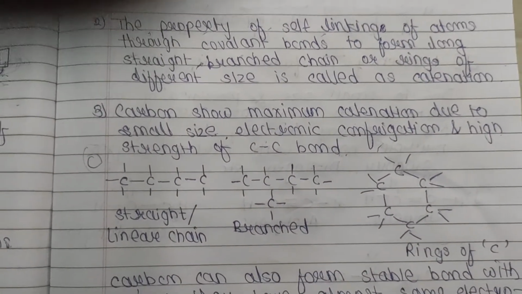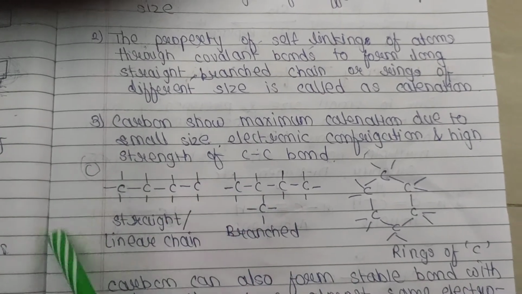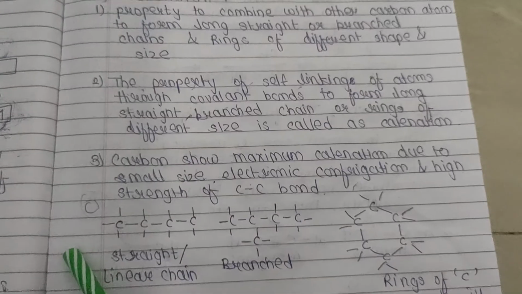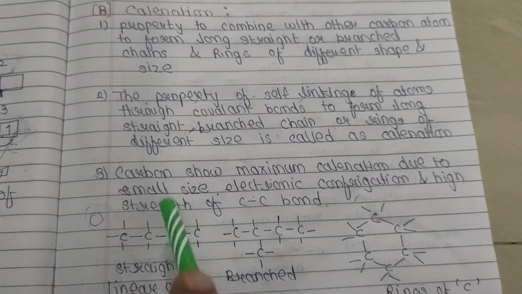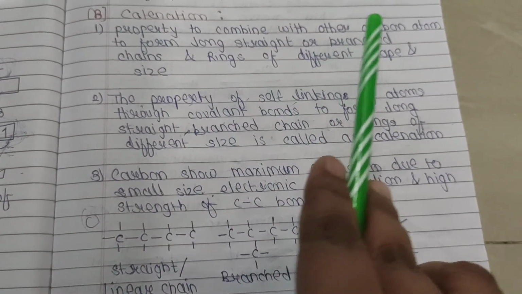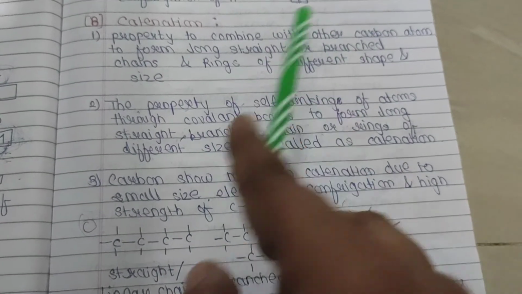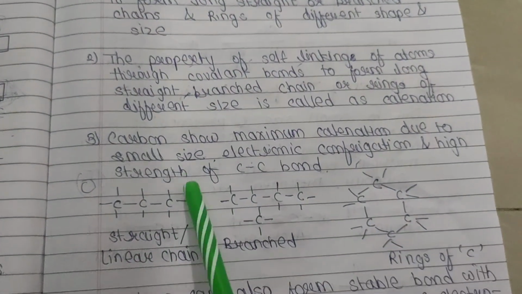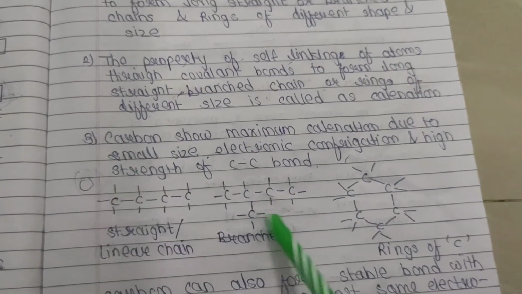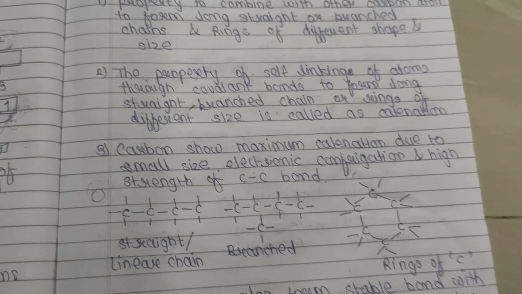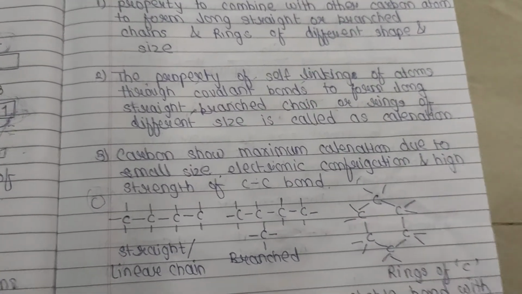Carbon can form a straight chain. We are talking about catenation, right? Carbon combines with other carbon to form a straight chain, a branch, or a ring. Here it is a straight chain; n number of carbons can join.